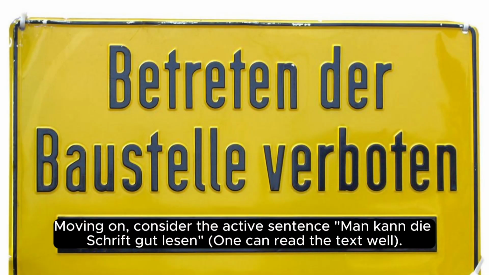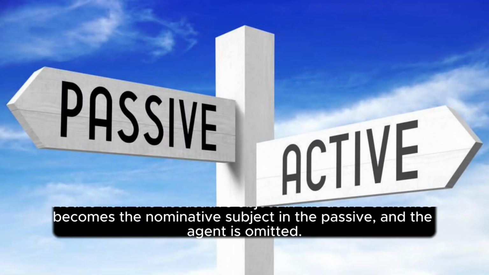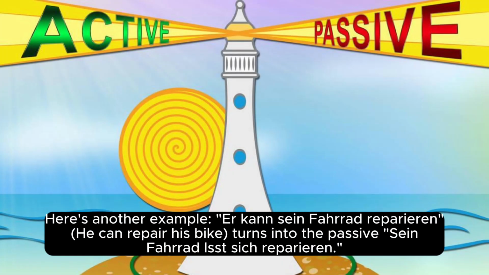Moving on, consider the active sentence, man kann die Schrift gut lesen, one can read the text well. In the passive, with sich lassen, it becomes, die Schrift lässt sich gut lesen. Notice how the accusative object in the active sentence becomes the nominative subject in the passive, and the agent is omitted. Here's another example, er kann sein Fahrrad reparieren.